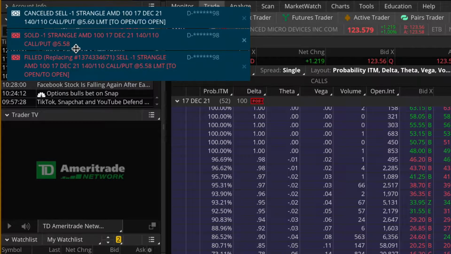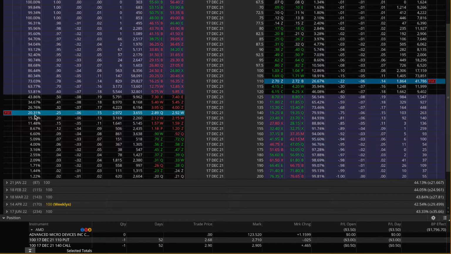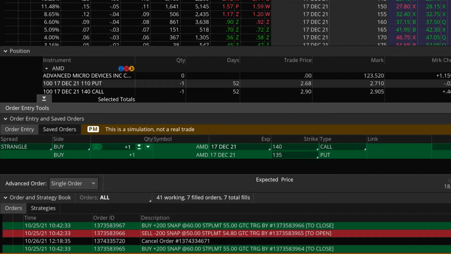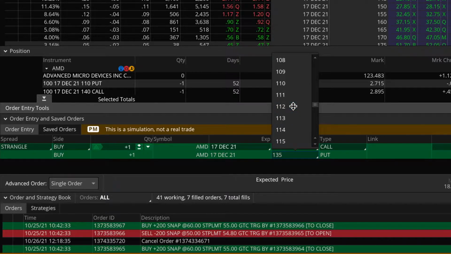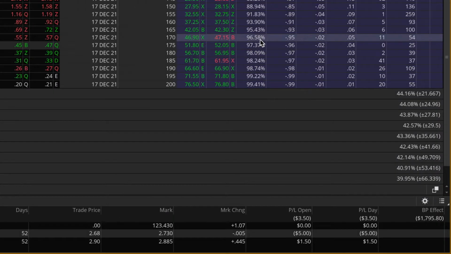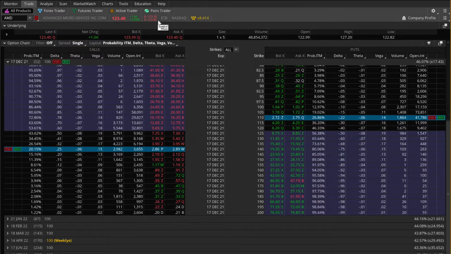Very nice. And then very quickly here, going to go ahead and set up my buying order now to buy these contracts back, ideally for a much lower price, should I be correct on this position. So down here, once again, we're going to buy back both contracts, 140 strike call, and then the 110 strike put, and I'll do so for half price. So half of 558 is 279. We'll lock in that price and make it a GTC order, confirm and send, all done. So there we go. We're all set on the AMD earnings trade.